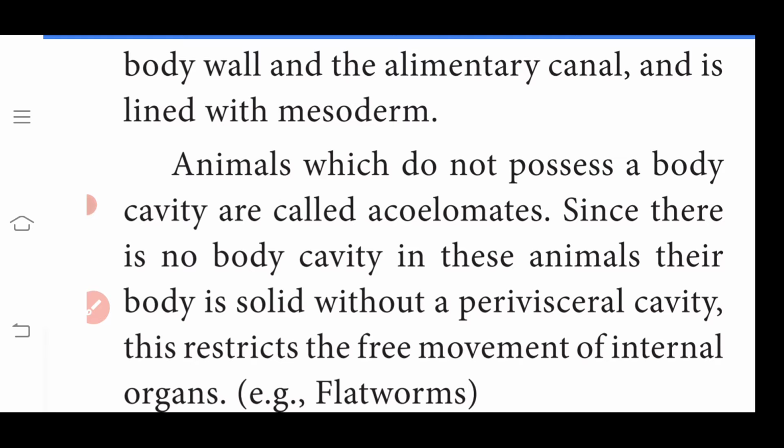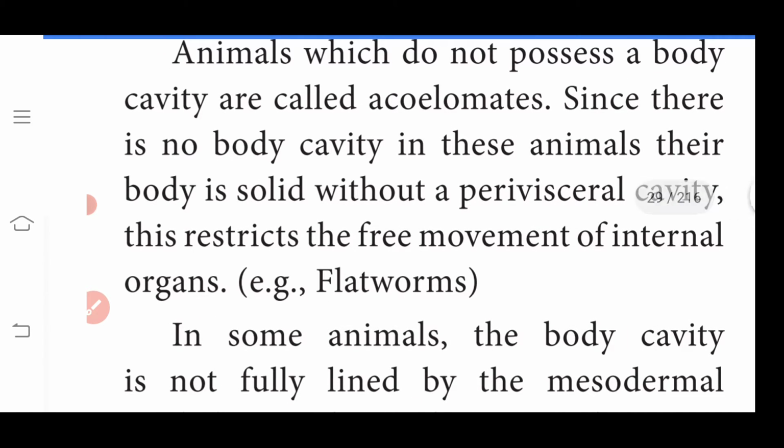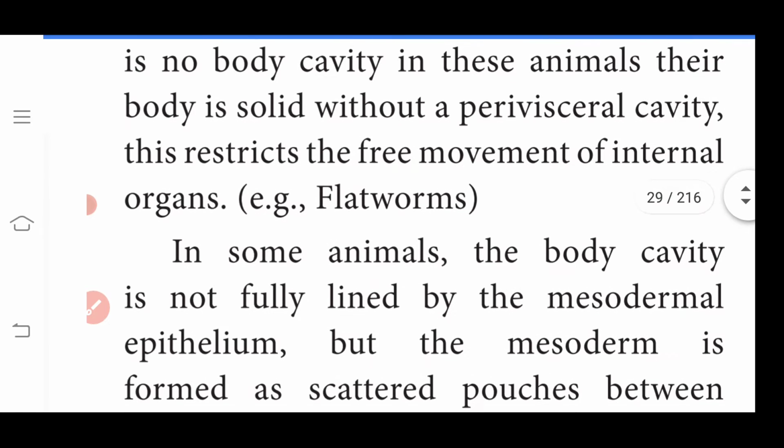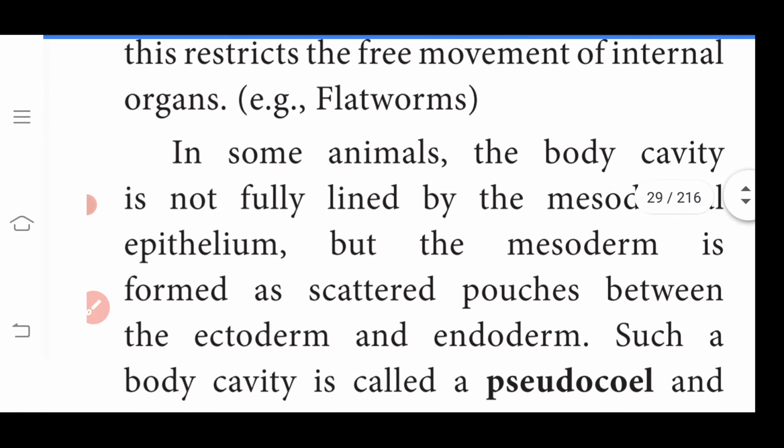Since there is no body cavity in these animals, their body is a solid without a perivisceral cavity. Acoelomate animals have a solid body. The perivisceral cavity is not present in acoelomate organisms. This restricts the free movement of internal organs. Example, flatworms. Flatworms are an example of acoelomate animals.